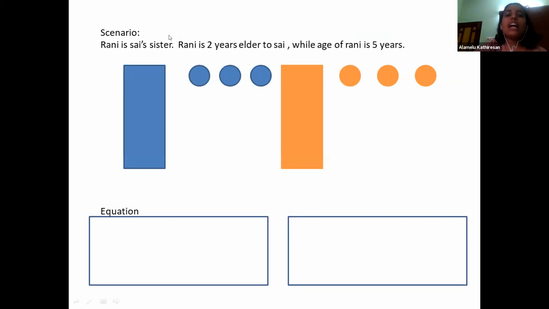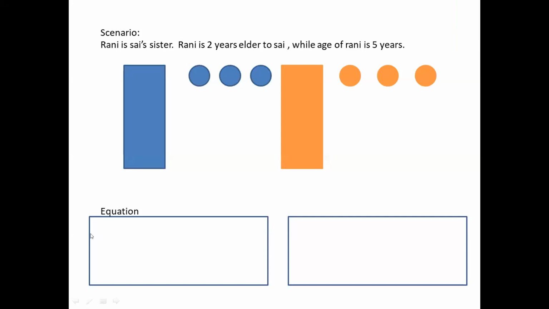When I start modeling with these TLMs, I ask kids to do it. In one scenario, I model it for them, and then kids start doing it by themselves. So I would just model once, solving an algebraic equation for you.